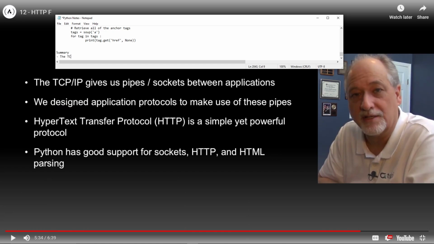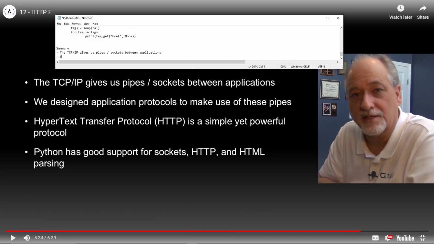TCP, Transfer Control Protocol, Internet Protocol, gives us pipes, sockets between applications, right? We remember what pipes and sockets are. What are you talking about, right? It means just the connection, the internet, the connection between me and YouTube right now doing this live, and the connection of you and YouTube watching the video. That's the socket, right? That's the pipe, the socket, whatever we want to call it.